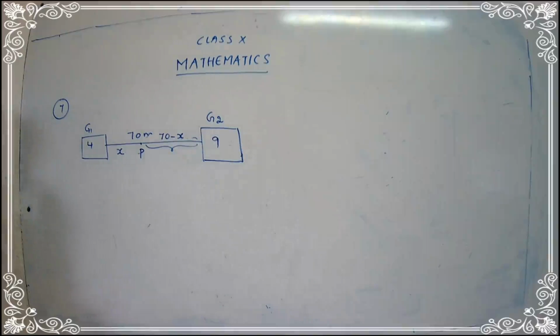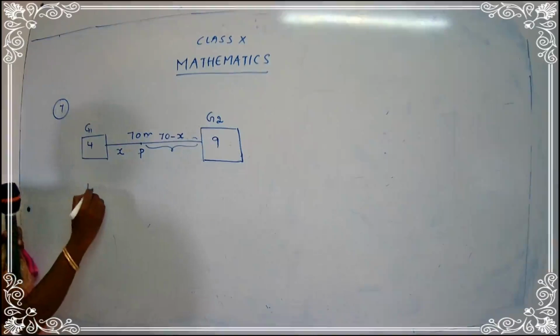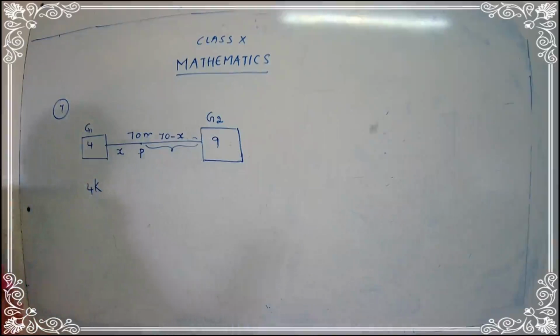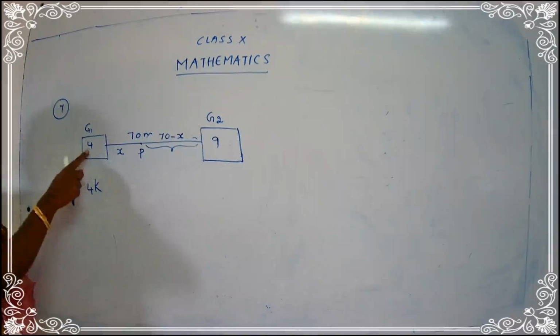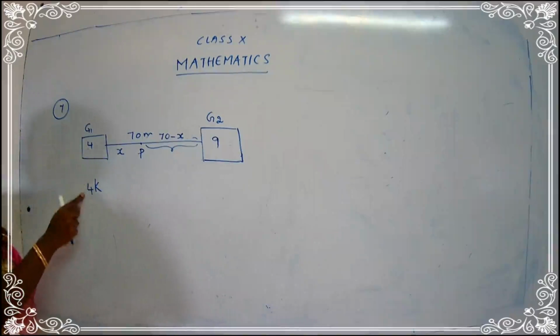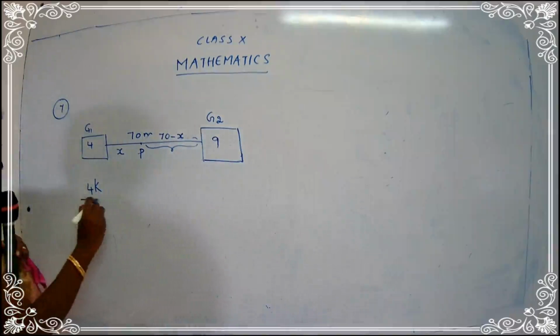In gallery 1, that is the first gallery, how many people are singing, children? Yes, 4 singers are singing. So you have to take the intensity of the 4 singers as 4K, or just put a constant here. We don't know what the intensity is going to be. And here we have 4, so you have to write 4 into some constant K.